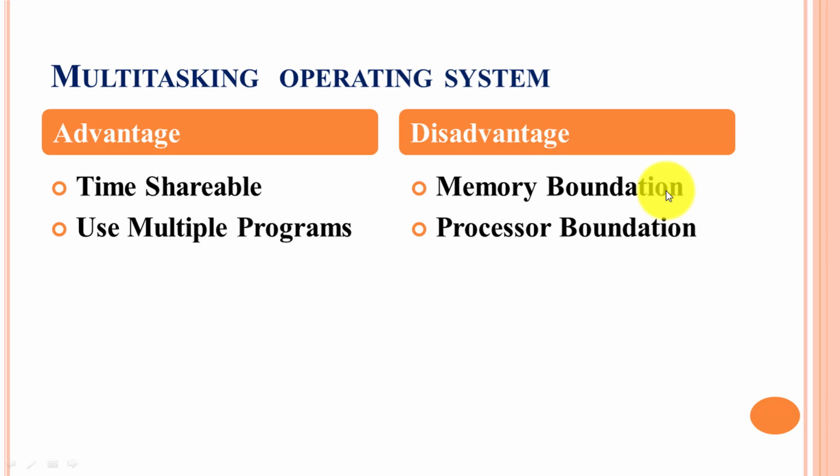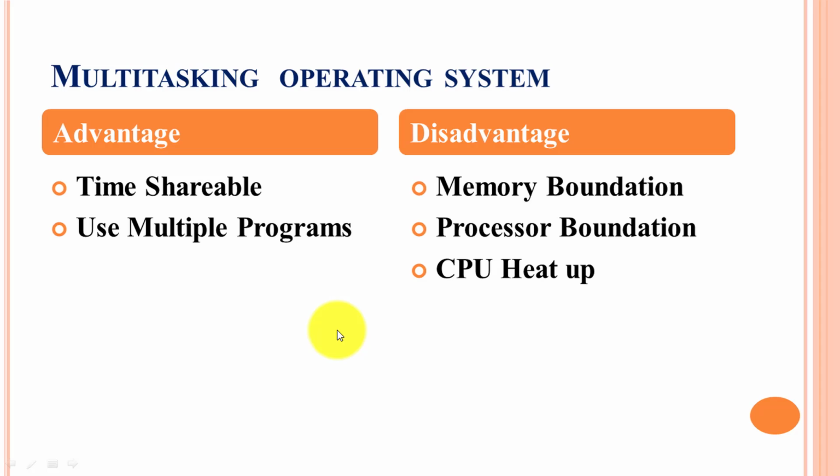Then process boundation. There are many processes, so response time gets slow while handling multiple programs, and the CPU heats up. That is, multiple processes become busier at a time executing one task, so it makes the CPU heat up. So this is all about the advantages and disadvantages of a multitasking operating system.